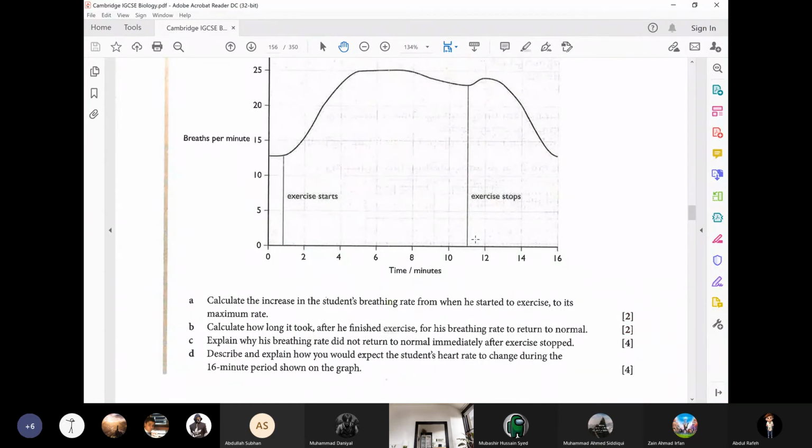The person inhales extra oxygen after the exercise, and that oxygen is used for two purposes. One, to convert 3 out of 4 molecules of lactic acid back to glucose, and 1 out of 4 molecules of lactic acid to be broken down into carbon dioxide and water. Understood? And that oxygen which is inhaled after the exercise, deeper and extra oxygen, is called oxygen debt.